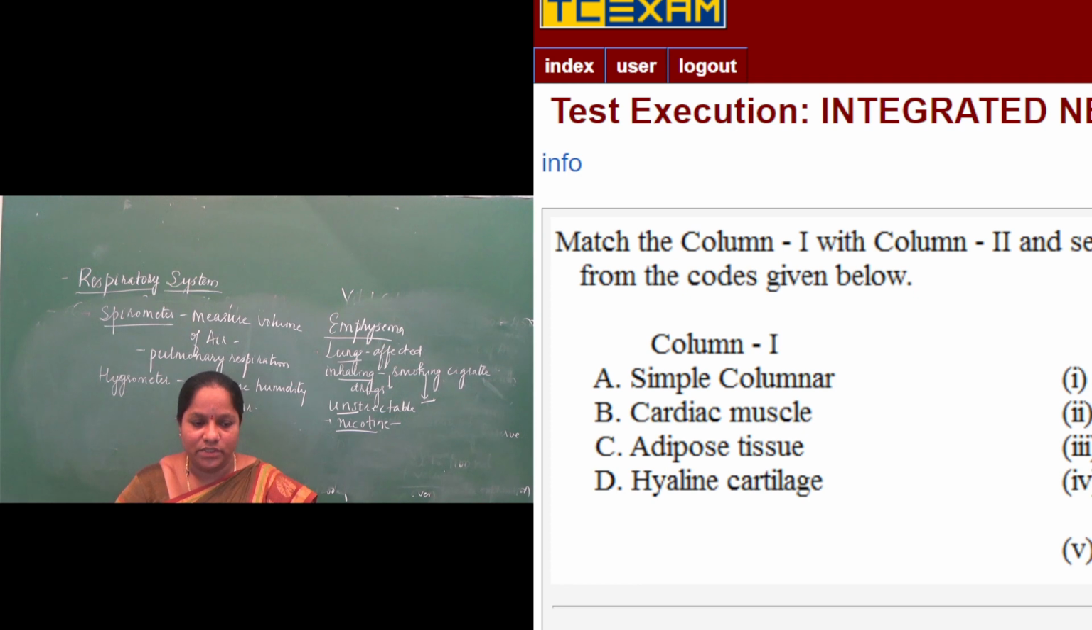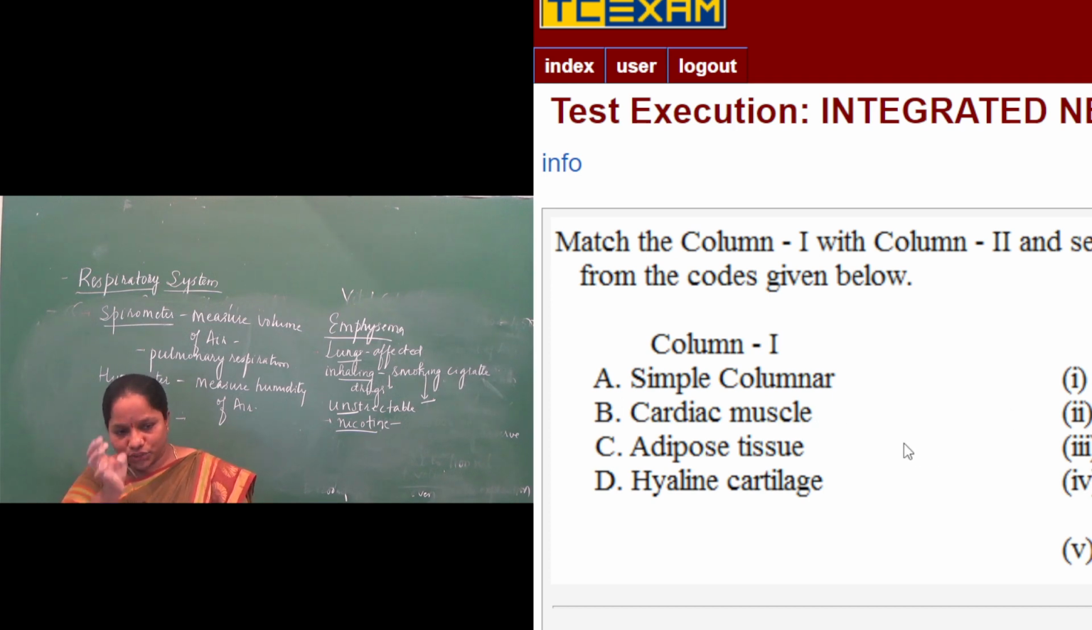The inner lining of the stomach and intestine is made up of simple columnar epithelium. Then cardiac muscle is in the wall of the heart. Then adipose tissue is below the skin in the abdomen, buttocks, thighs and breast. Then hyaline cartilage is present in the bone joints. Here diaphragm is also given in column 2. Why not the diaphragm?